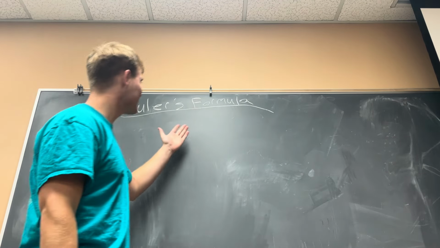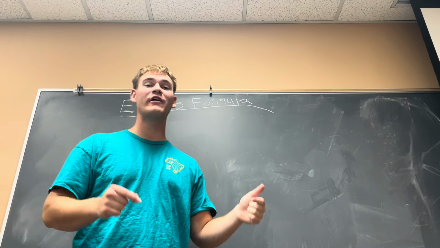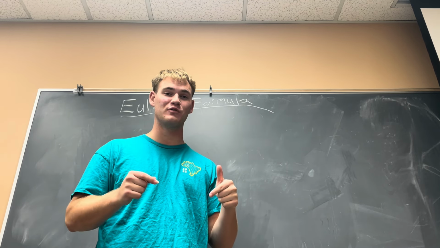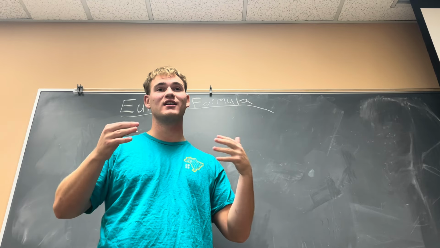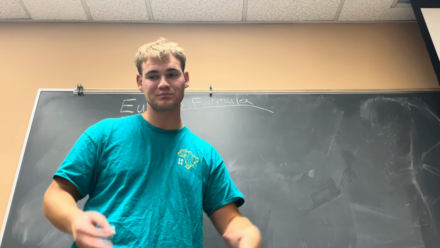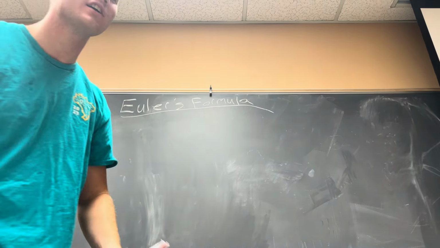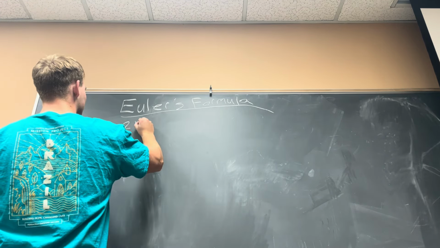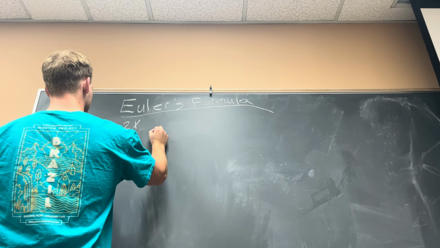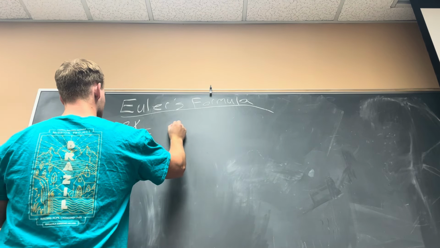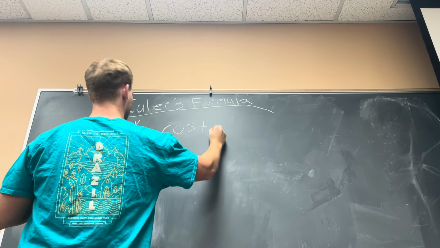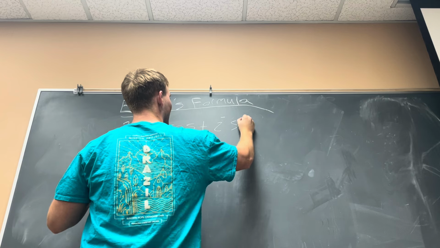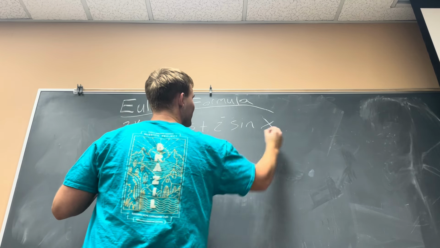If you look on the screen behind me, you'll see a thing called Euler's formula. And Euler's formula is a mathematical series that proves the existence of God based on calculus. So Euler's formula goes a little something like this. You're going to have e^(ix), which is equal to cosine x plus imaginary i sine of variable x.